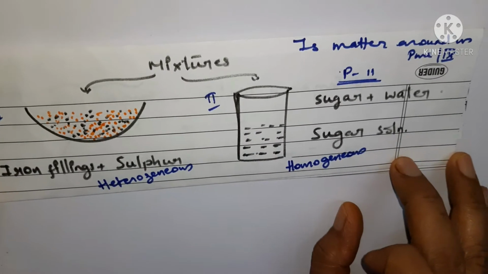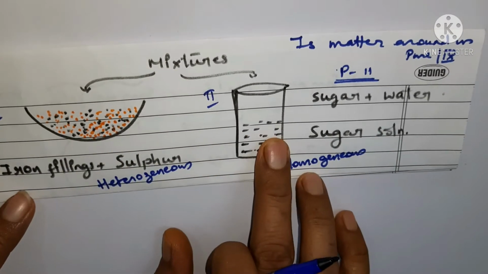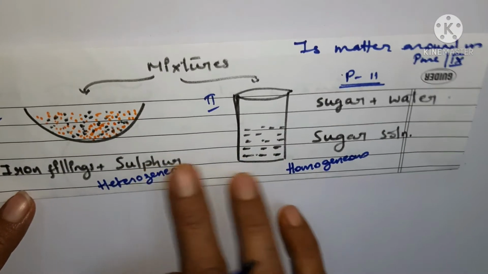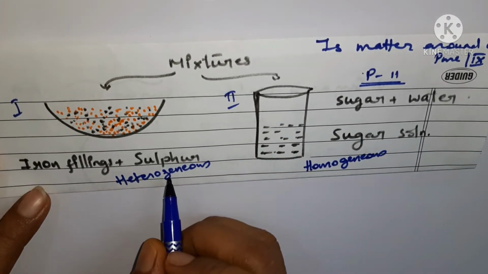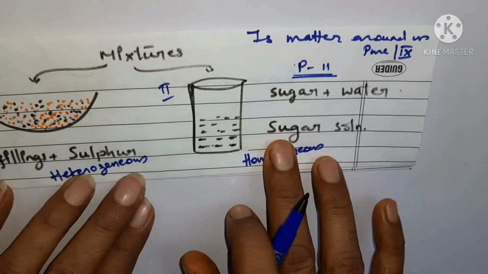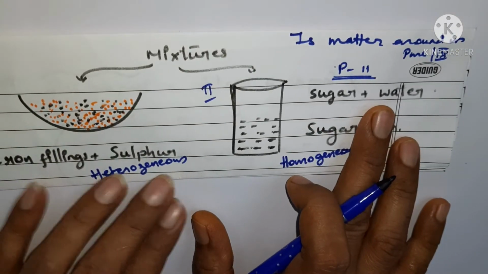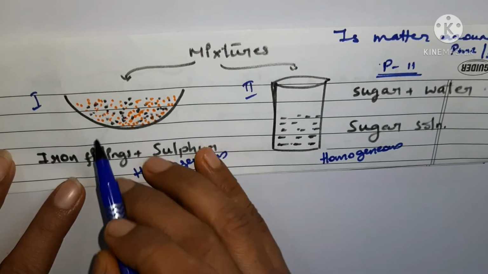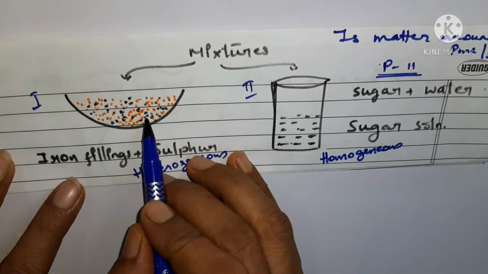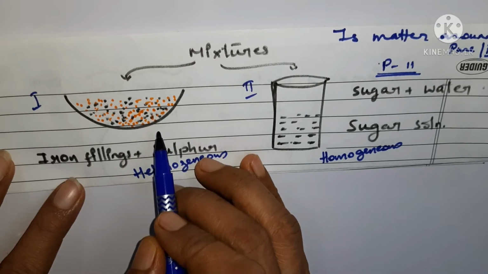In the previous session, we went through these two cases of mixtures. In the first case, iron filings are mixed with sulfur, and in the second case, sugar was mixed with water. In the first case, after mixing, the iron filings are still visible to us and sulfur is also visible to us.